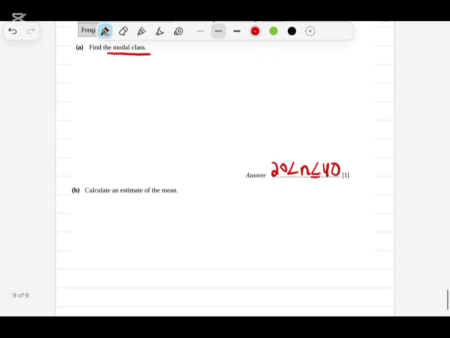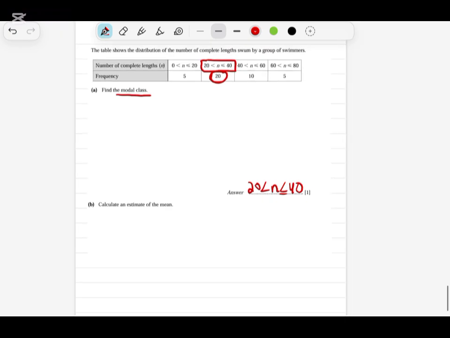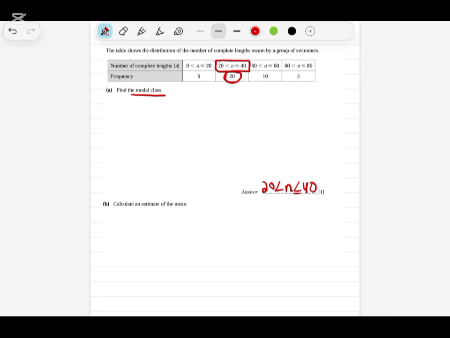Okay, now in this question we need to calculate the mean. To calculate the mean, we require some points. What is required in this question to find out the mean? As you see, the formula of mean is summation of fx divided by summation of f. Right now, in this we have class interval and we have frequency.